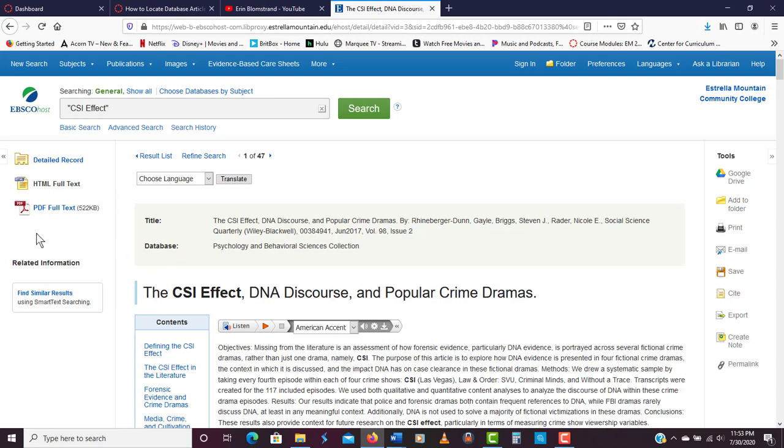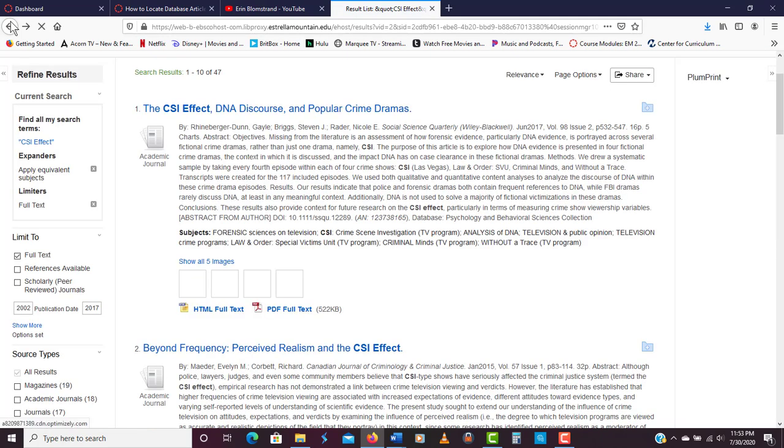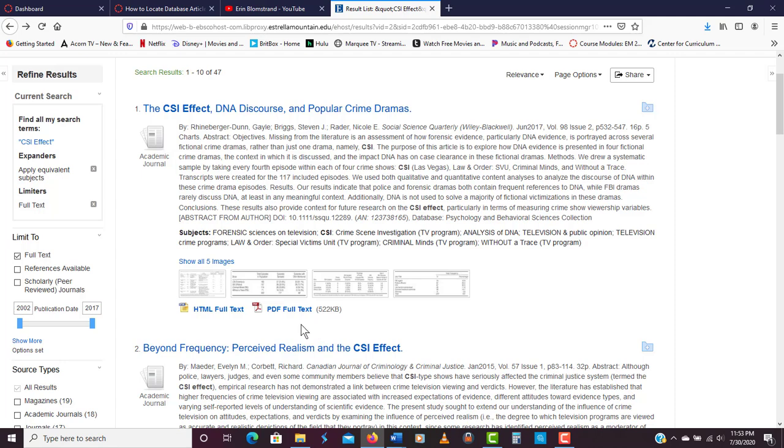On the left side, you have some options. You can also switch over to PDF full text if you actually want to see if there were images or charts that were with this article. And then back over here on the right-hand side, you have some other options of things that you can do. You can add the article to a folder. You could add it to your Google Drive. You could print it, email it to yourself, save it. There is an option for how you would cite this source properly. And there's a way to export it out and do some other things here. So you have a lot of options when you are locating articles in databases as far as how to save the article, how to have it read to you, or you can read it yourself.